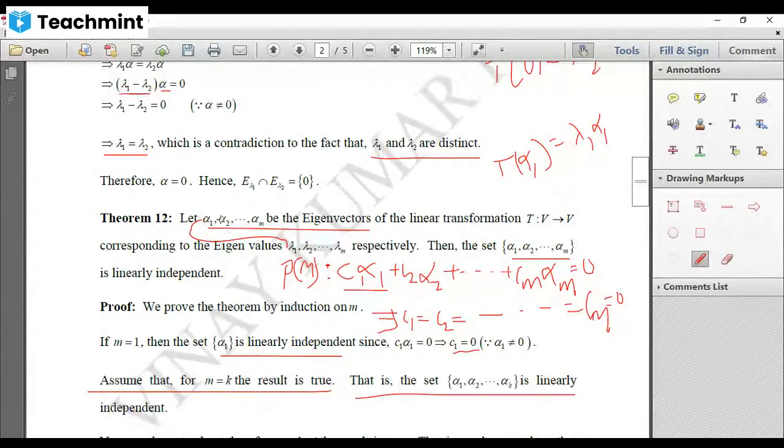Similarly, alpha 2 is the eigenvector corresponding to lambda 2. Therefore, T of alpha 2 is equal to lambda 2 into alpha 2. Is that right? Go on, proceed. Your alpha m is the eigenvector corresponding to lambda m. Therefore, T of alpha m is equal to lambda m into alpha m.